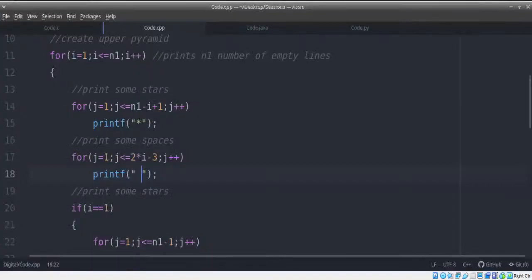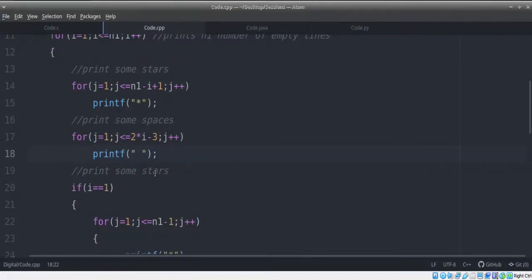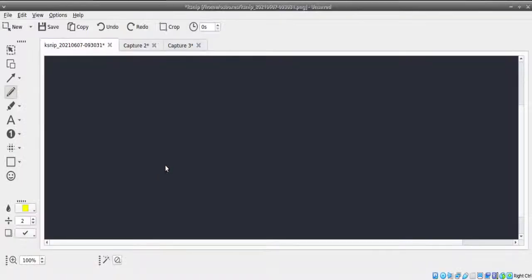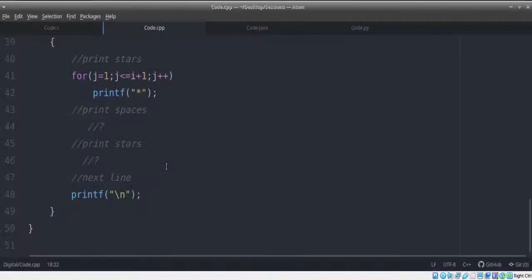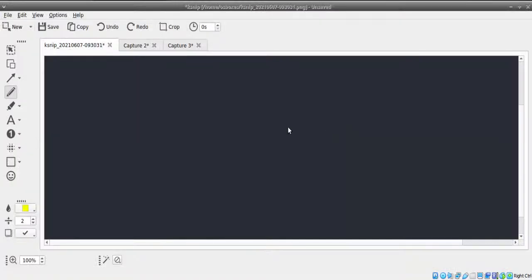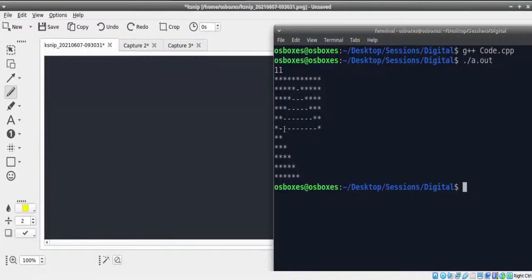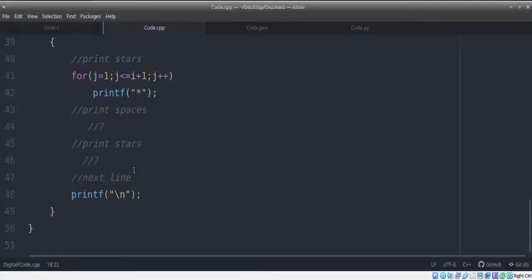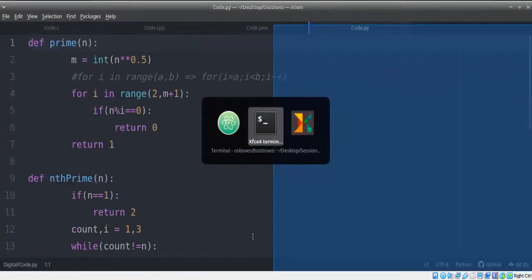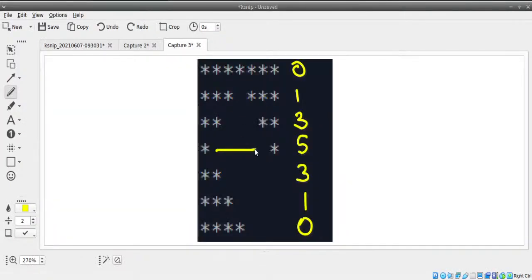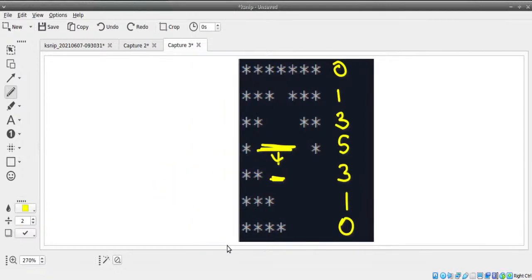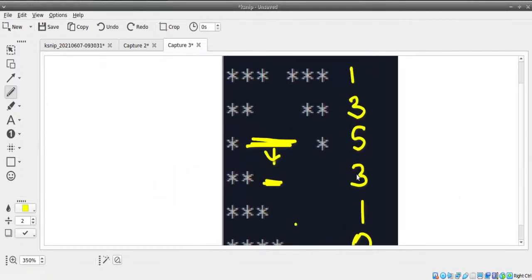I will explain this in Python as well. Not to worry. We will do it in Python too. So let's take a look at this. Now I'll give this question back to all of you. Now that we are clear with this, I need to figure out how many spaces there are in this line, and I need to reduce the number of spaces by 2. If in this line I have 5 spaces, in the line below it I'll have 3 spaces. So I should write the number of spaces as 2 lesser. Please remember, 2 lesser than the previous line.